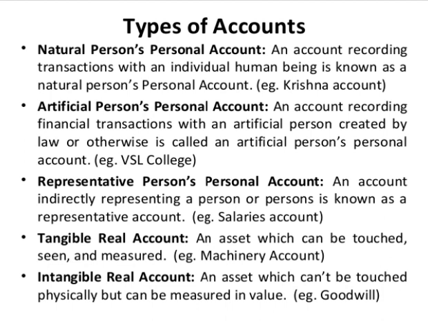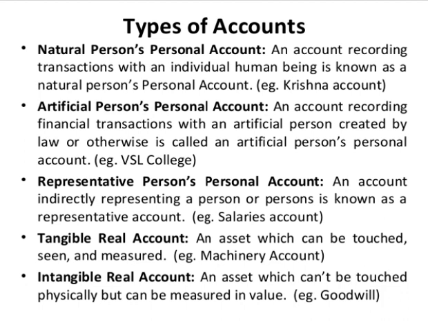Then representative person's personal account. An account indirectly representing a person or persons is known as a representative account. Example, salaries account maintained in a business. Then tangible real account. An asset which can be touched, seen and measured is tangible real account. Example, machinery account. Then intangible real account. An asset which cannot be touched physically but can be measured in value.